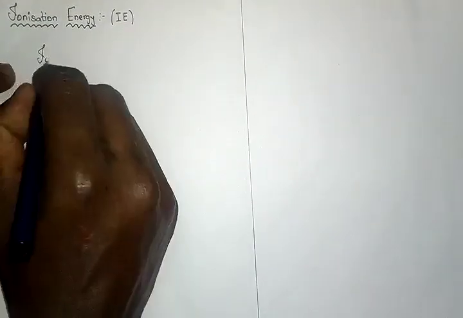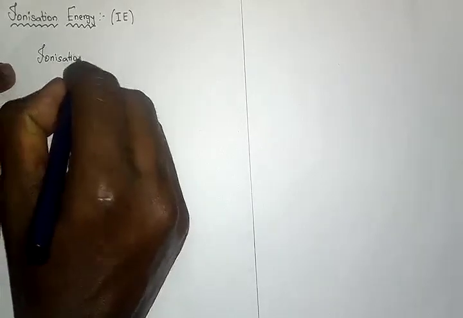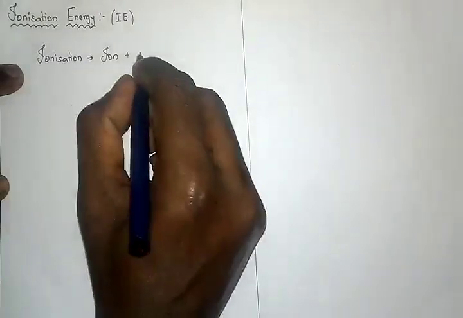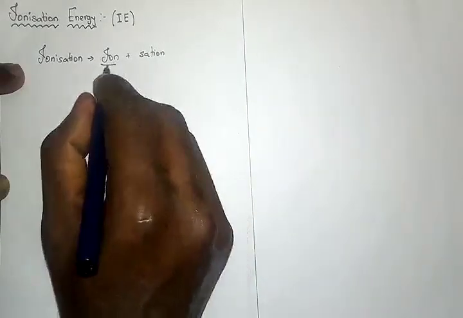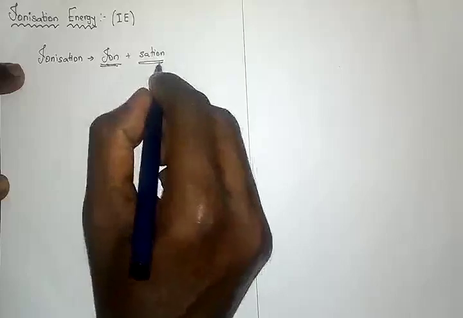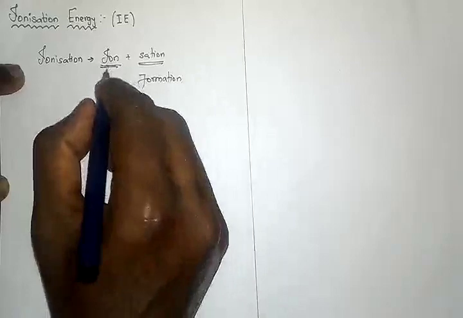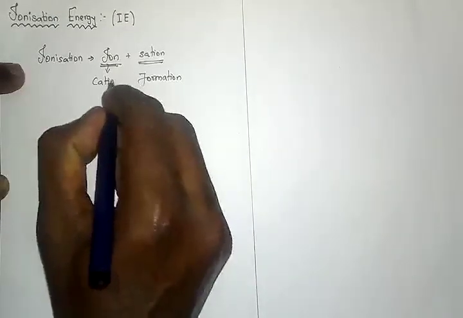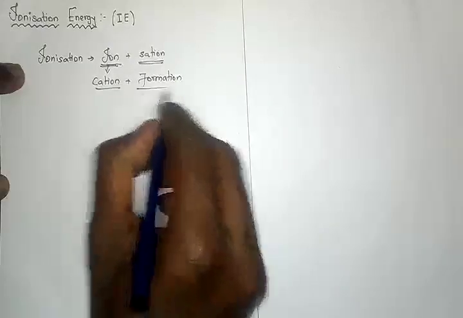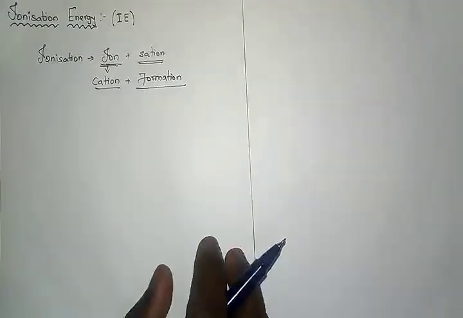So, we will continue with what is meant by ionization. Knowing the word meaning is very important. Ion plus ation: ion we have here, and ation means formation. Here the ion which is indicated is cation. So what we are forming is cations. This is the first idea, my dear children.